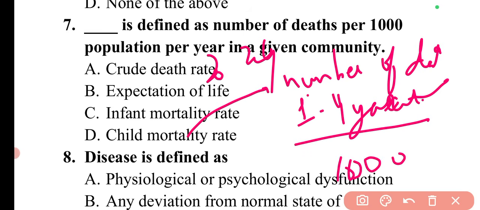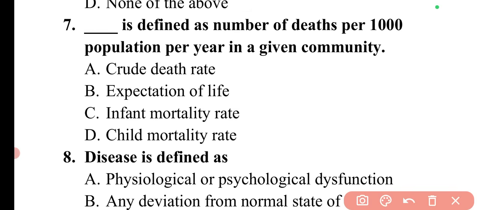Like for every 1000 children of 1 to 4 years, how many children of the same age group are dying in a particular year? So that is the child mortality rate.